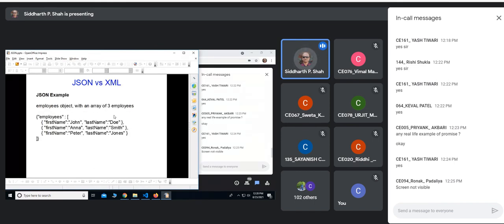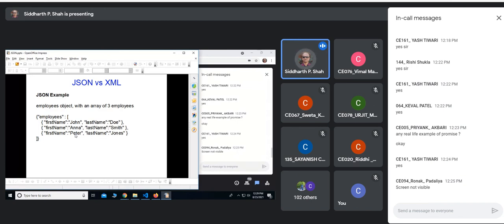And if we compare it with XML, for an example, this employee XML, which has 3 employees. So these employees here, you can see that this is JSON format. So this is one JSON object between curly braces. Then there is a name called employees. So this is my key, which has one value, which is nothing but array. It is array. And this array contains again 3 objects, 3 JSON objects. Each JSON object has 2 values, first name and last name. So this is JSON format for employees to exchange employees information.